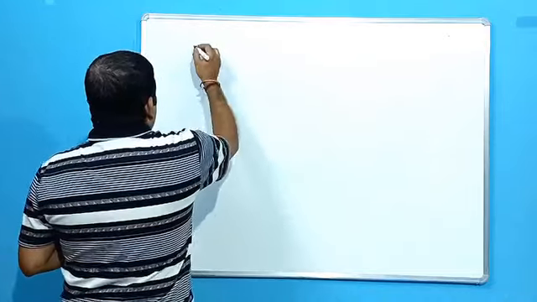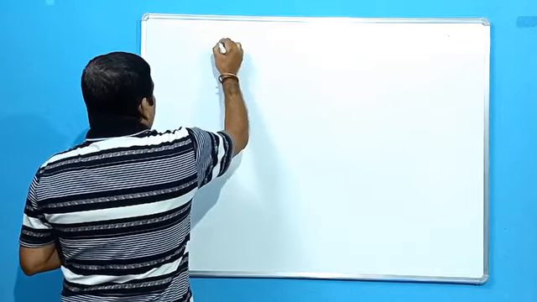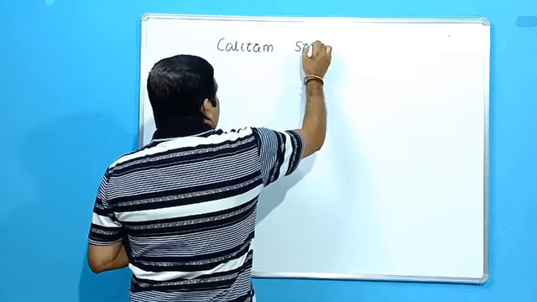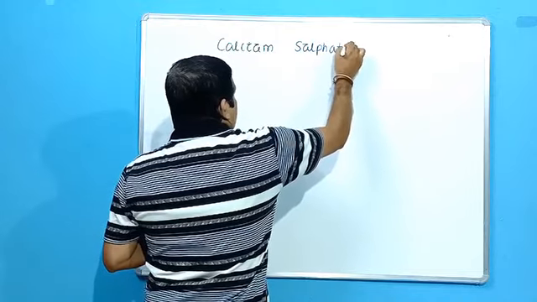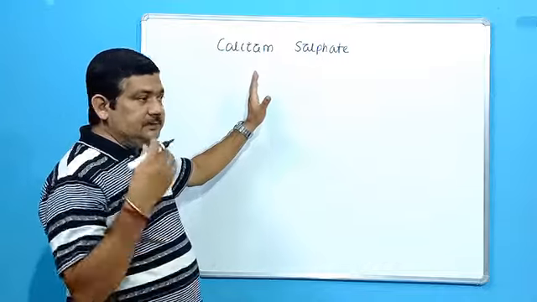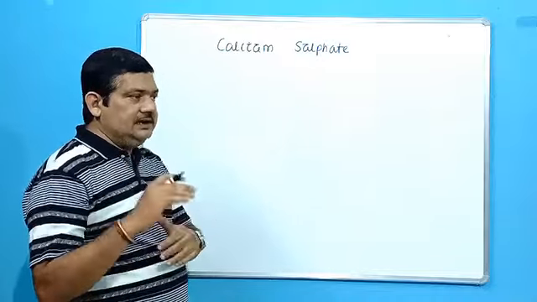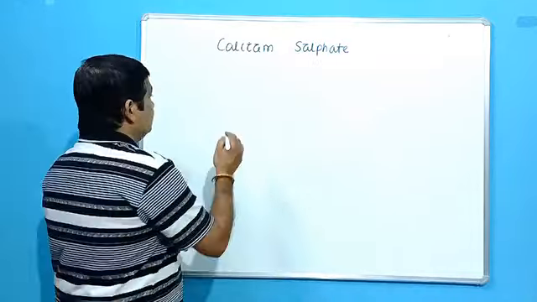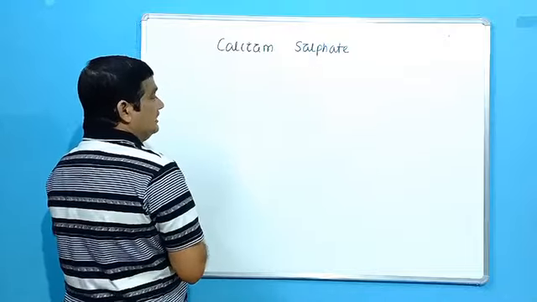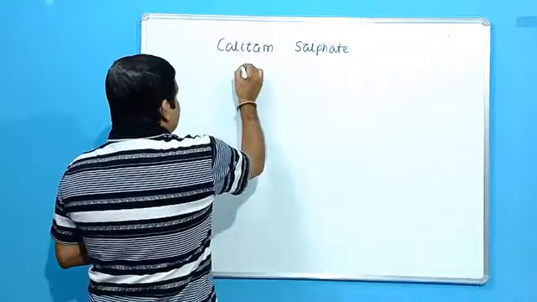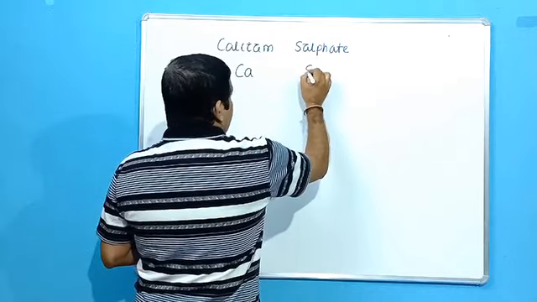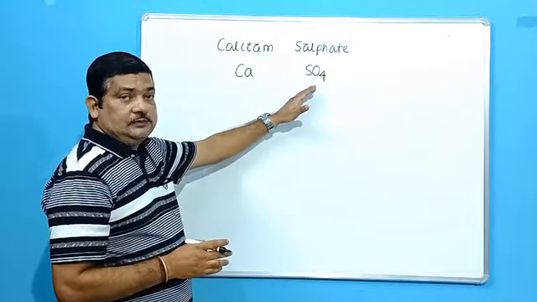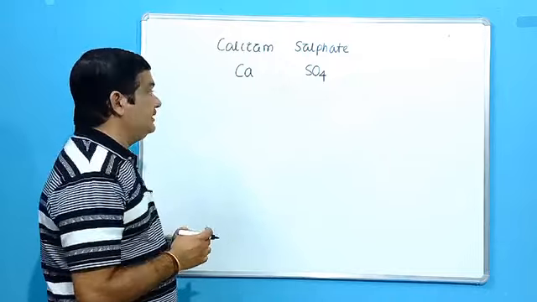So suppose you are asked to write down the formula of calcium sulfate. Normally the first part is the metallic part, which is the positive part. Normally, in exceptional cases I will tell you that. And the second part is the negative part, that is acidic part. So first you write down the name, calcium sulfate. Clearly there are two parts here. One is calcium, another is sulfate. You have to remember sulfate has the formula SO4. So this is called a radical, SO4, a group of atoms behaving as a single unit.